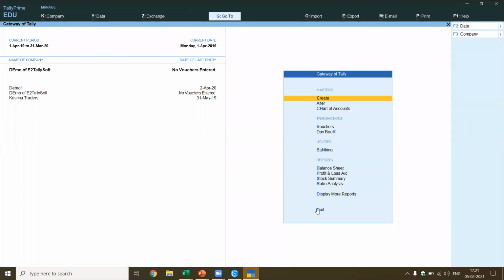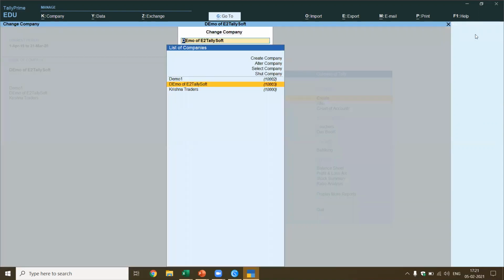Now let's go to this company, demo of Tallysoft. Let's close the other companies which are not required. How do I close the company? See, now this is a few things which are a little different in Prime.